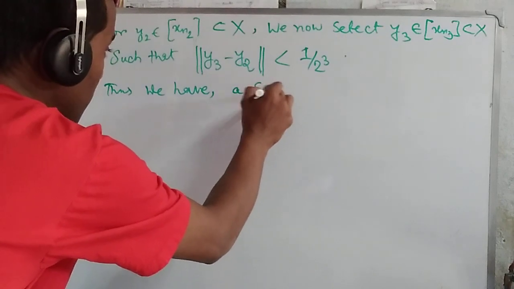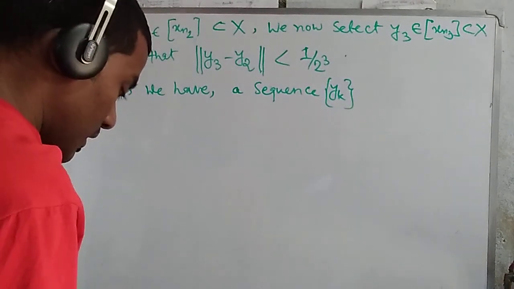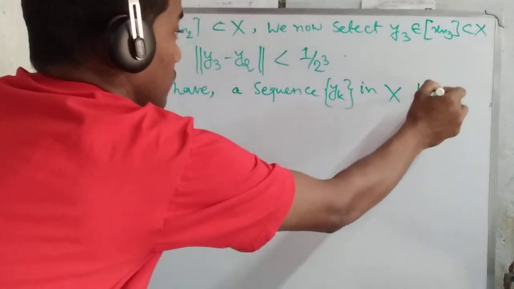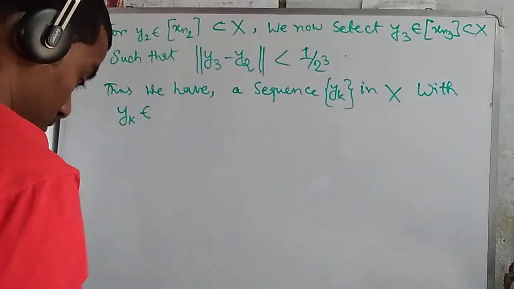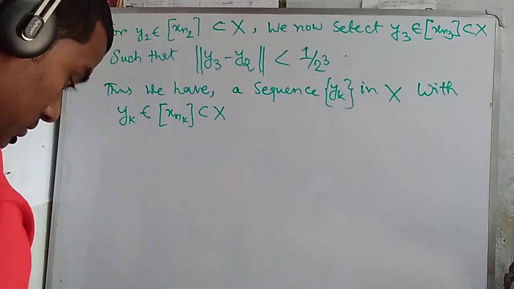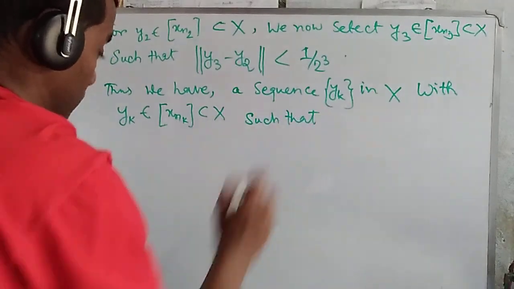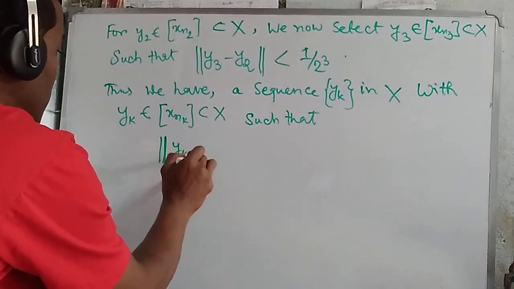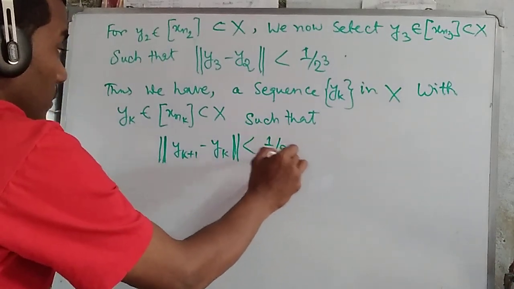Thus we have a sequence (y_k) in X with y_k belonging to x_(n_k), a subset of X, such that the norm of y_(k+1) minus y_k is less than 1 by 2 to the power k plus 1.